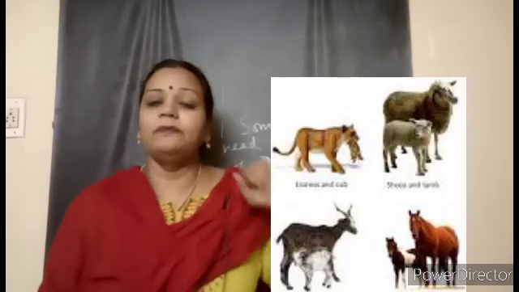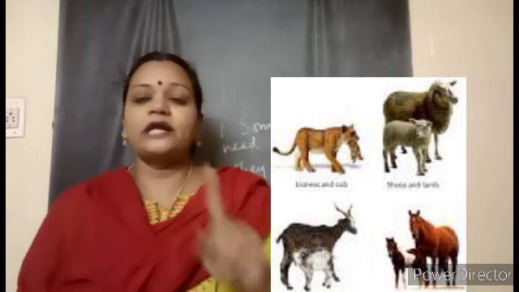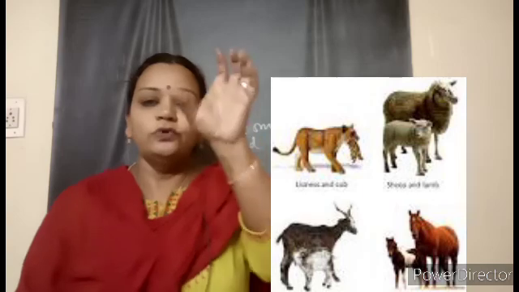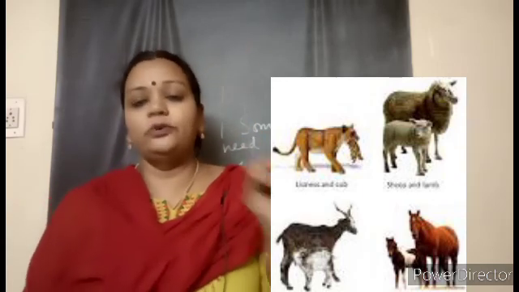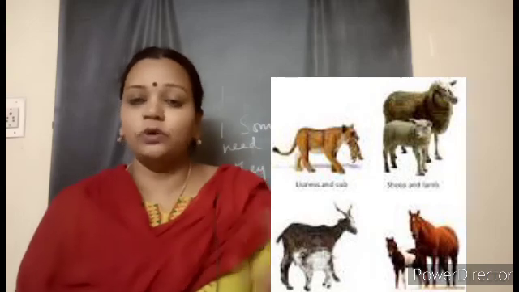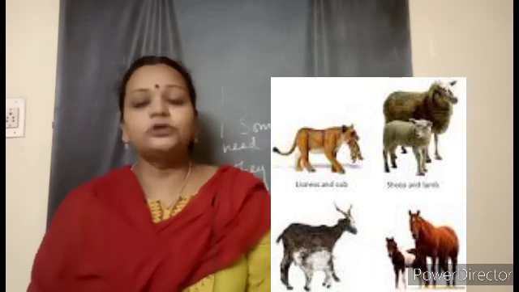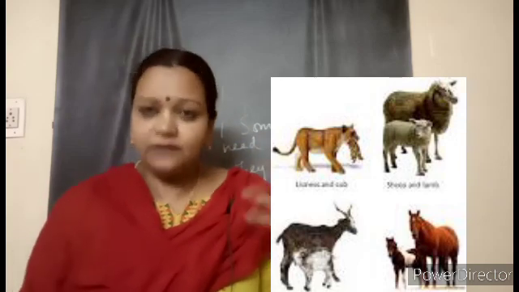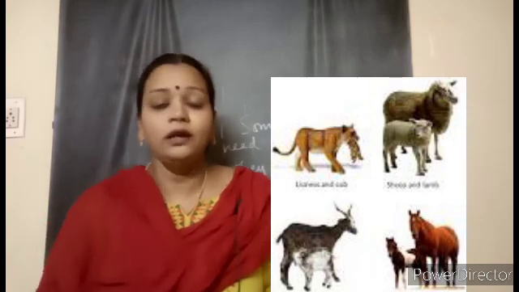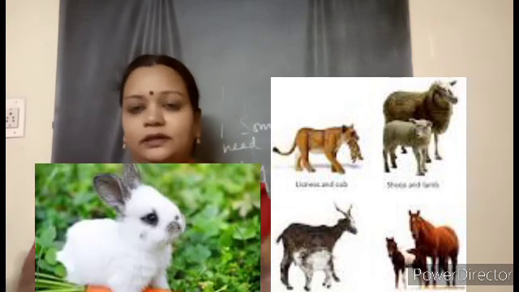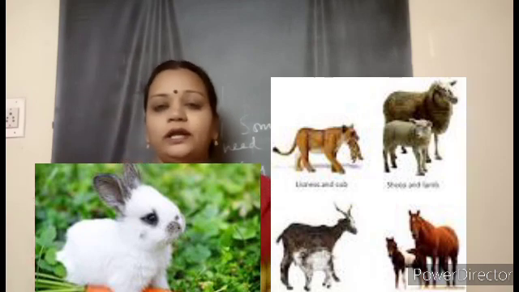So today's work is completing S3 and also S4, and the only one activity I am giving is on the A4 sheet. Find and stick 3 animals which give more care to their young ones. That means the young ones need more care. And 3 animals which do not give much care to their young ones. That means the young ones do not need it, because they will be able to get their food and survive on the earth on their own. So complete this part and be ready for the next class, children.